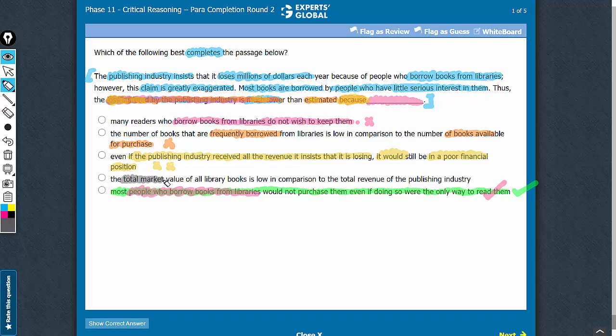Answer choice D delves into comparison of total market value of all library books versus the total revenue of the publishing industry. 2 problems here. One, such a comparison is beyond the scope of the argument, and the bigger problem here is that this information does not complete this because clause here. We are expecting a reason why the loss suffered by the publishing industry is much lower than what they estimate. E is the correct answer choice.